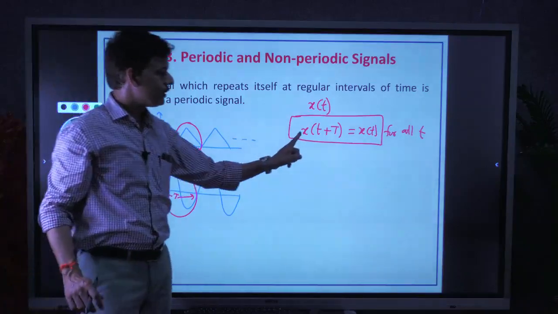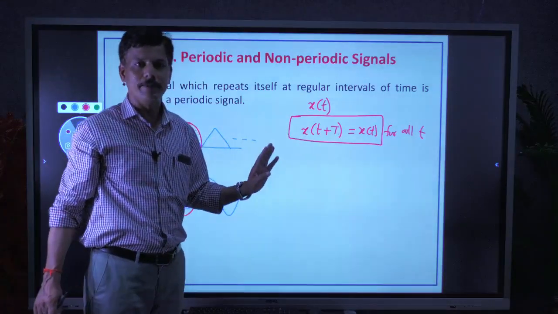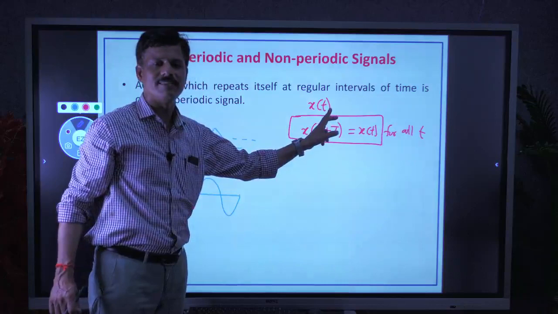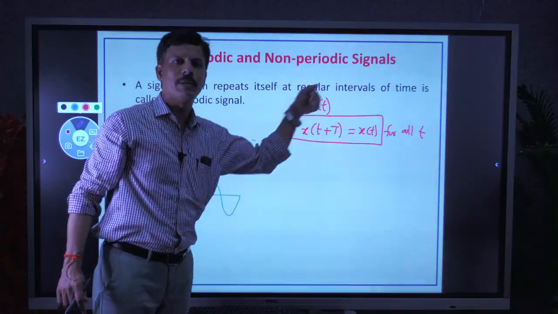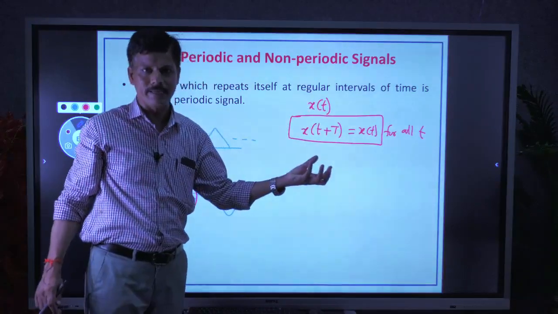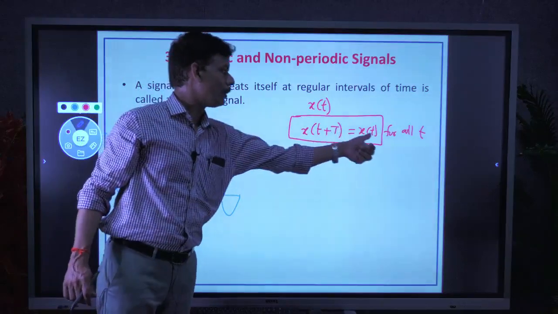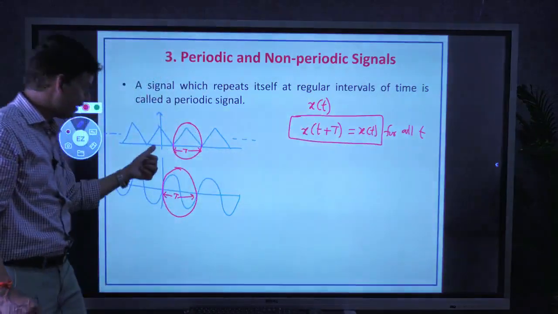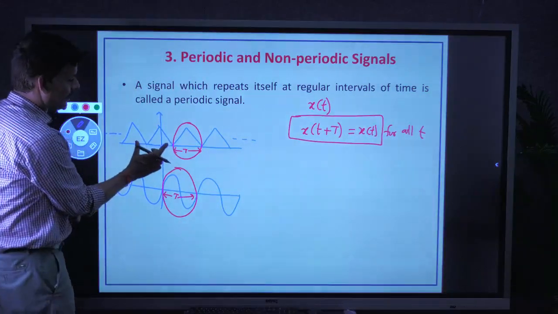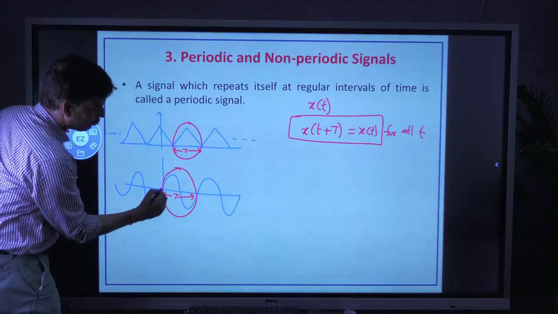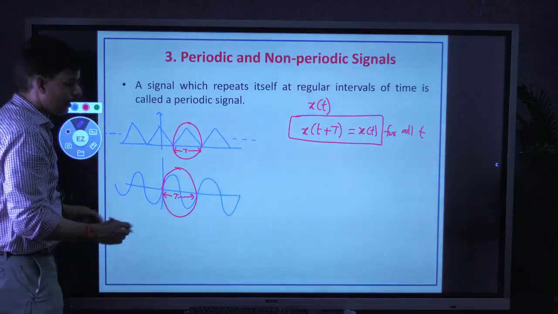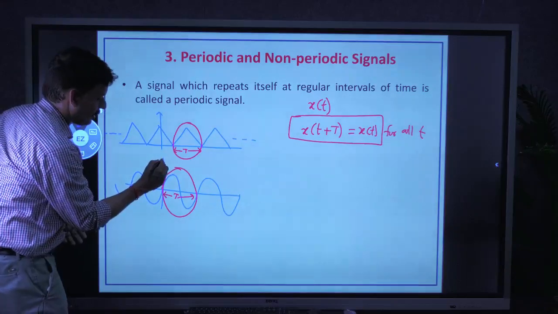See the meaning of it. x of t plus capital T means that if the given continuous time signal x of t is shifted by an amount of capital T, it should be equal to the original signal. Let us apply it here. Suppose one period is capital T, and this is x of t.